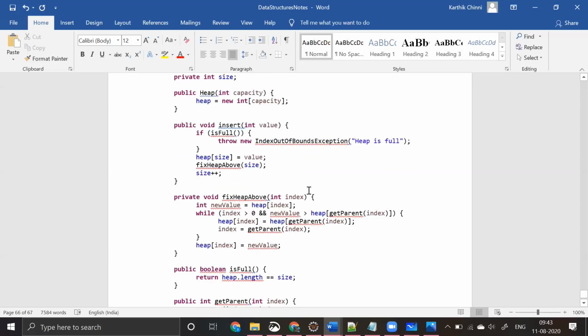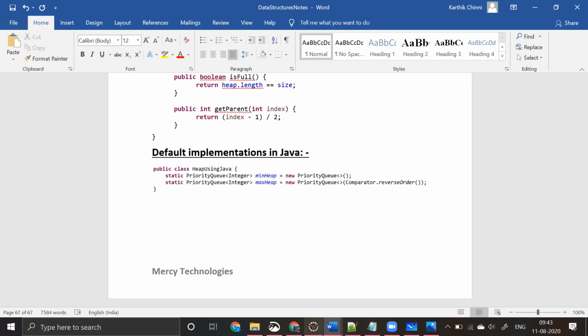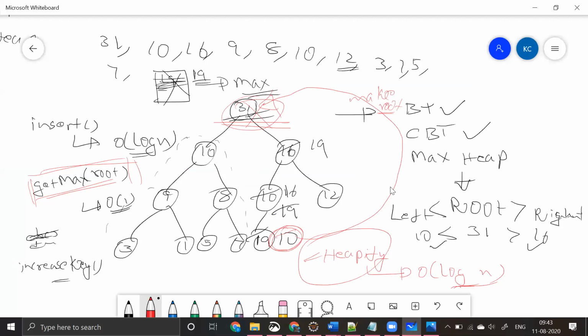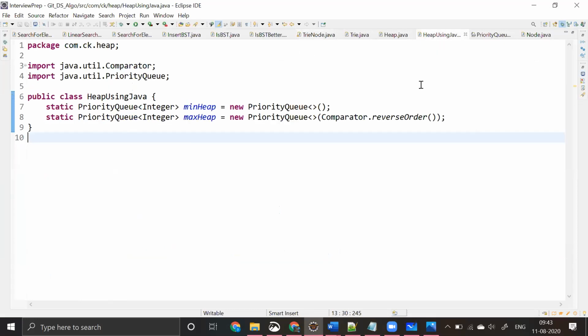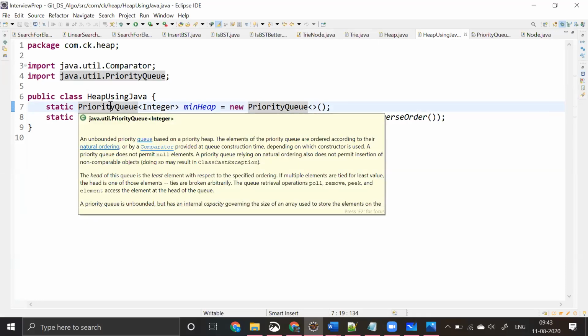But here what I wanted to say is that the heap data structure gives us the following benefits. The good thing about Java is that heap is already predefined, and that predefined thing is the priority queue. Priority queue is a class that is already defined in Java, in collections. If you do not know it right now, that is fine. You can cover that in your collections class.